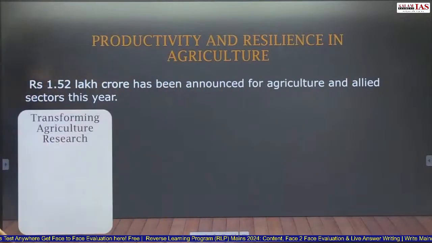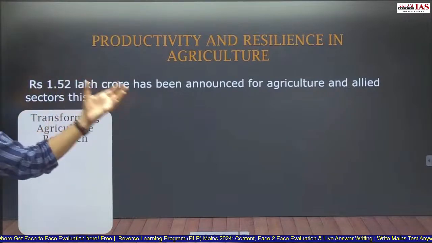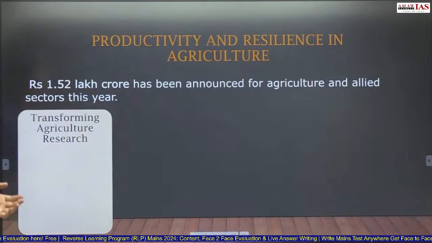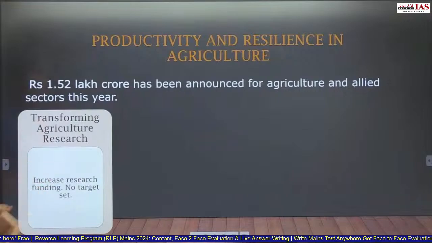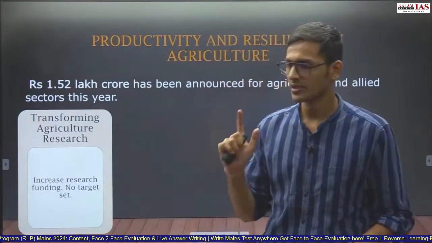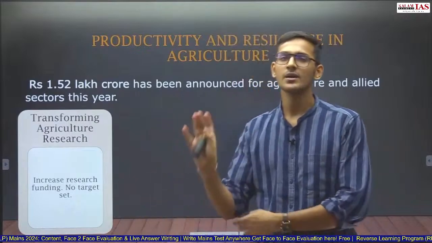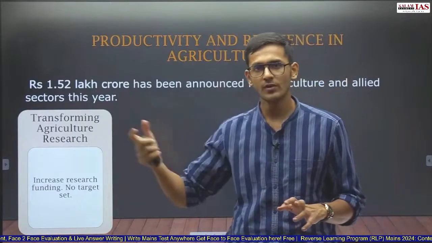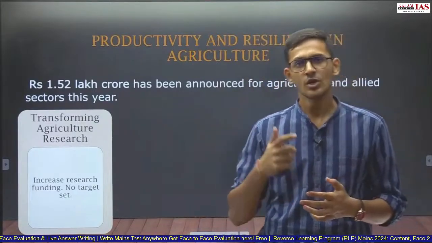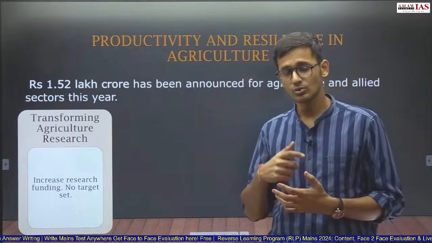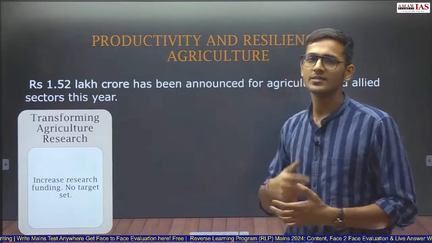Then moving forward, transforming agriculture research. Now what are the government initiatives taken for increasing productivity and resilience in agriculture? First is transforming agriculture research. Increase research funding. The target is not set yet, but the government has said that we are going to increase research funding in agriculture. There is no target set in the budget yet, but the government has just said that we will increase research spending in agriculture. So this can be used in way forward or in conclusion, that the government initiative to increase spending in research funding in agriculture is a step in the right direction.